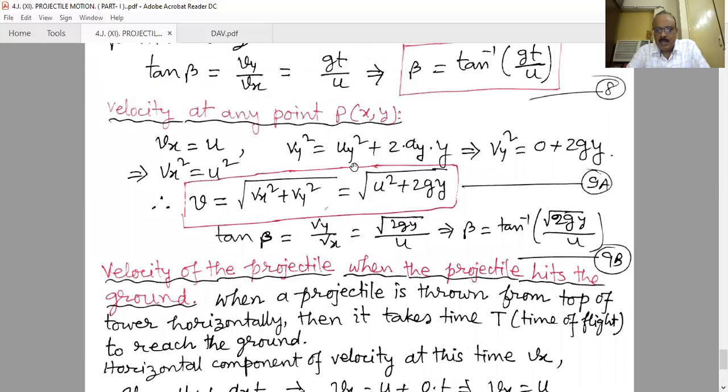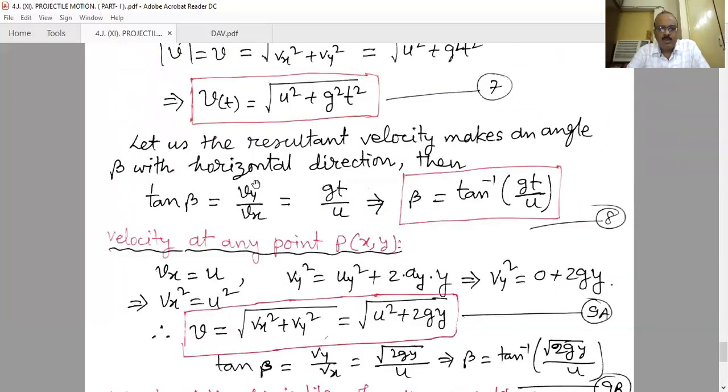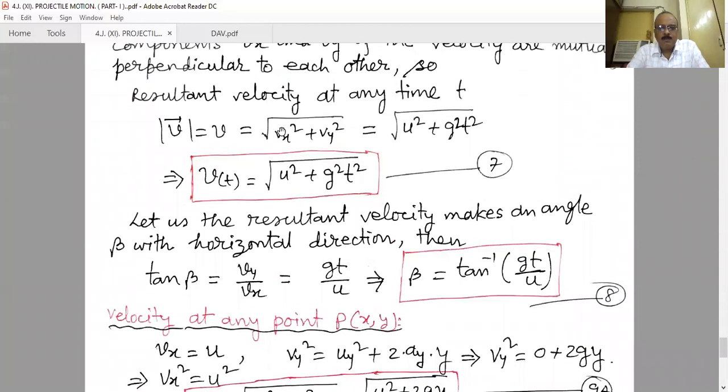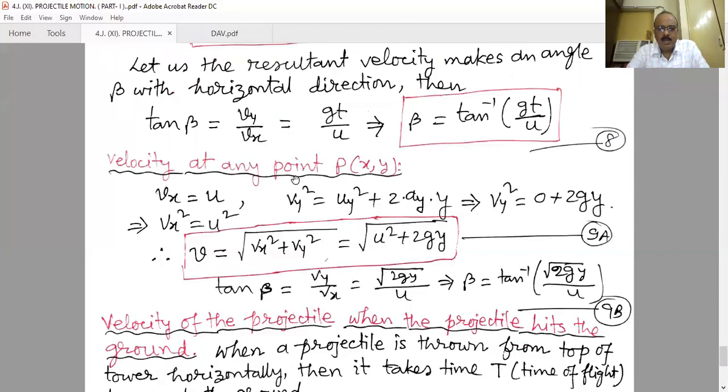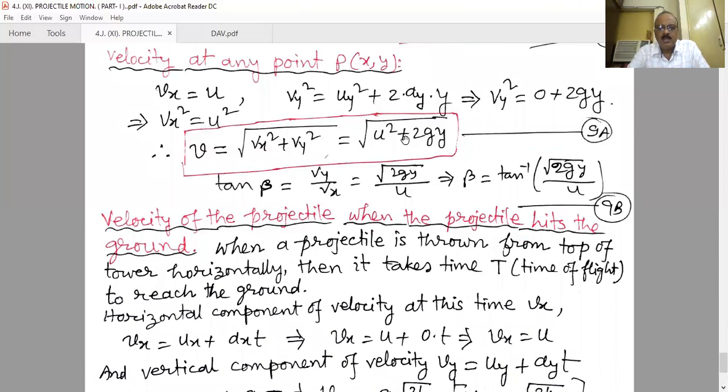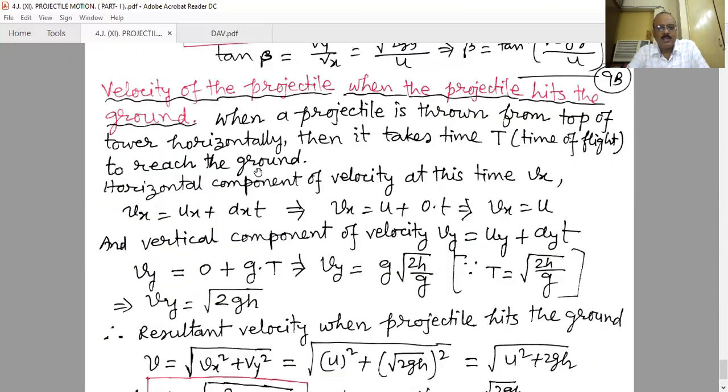It is the angle with the horizontal. Either in terms of t or at any place, we have to use these equations at any point on the trajectory. The numerical value of the velocity and the direction we can get from these two equations.